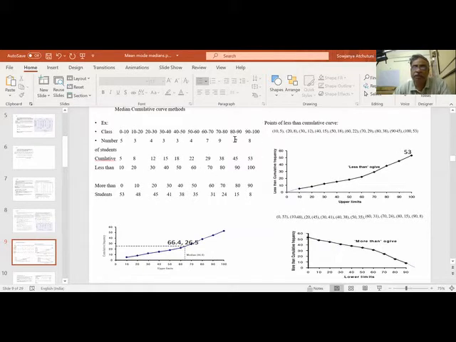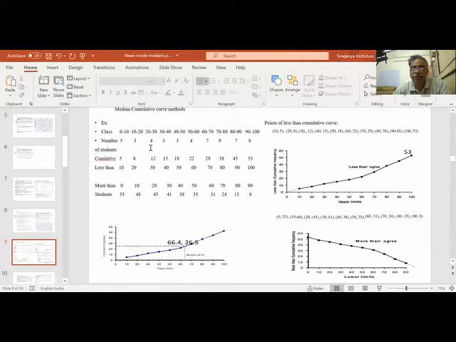So if you say at any point of time, 80 to 90 is 7. Less than 90 means all together before 90. So less than 90, even 0 is also less than 90, 10 is also less than 90, 20 is also less than 90. So less than 90 means all together. So all together sum is, we got 45. It is less than 100. So this is called the less than cumulative curve.